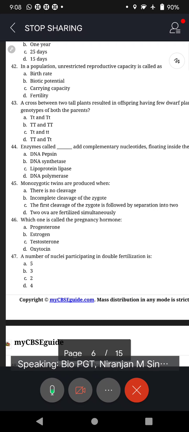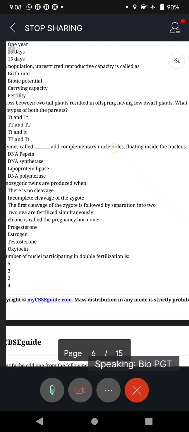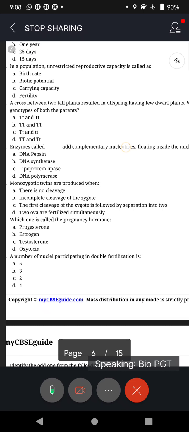Sir, but the question says two tall plants, sir. Few dwarf plants. See, two tall plants must be there, yes. A cross between two tall plants. So, naturally, you can't take C because one of the parents' genotype is small t, small t. So, there is a condition in the question. So, Prasad is right. It has to be A, capital T, small t, because of law of dominance. Presence of dominant gene, capital T, makes the plant tall. Correct, no? Am I right? Yes, sir.